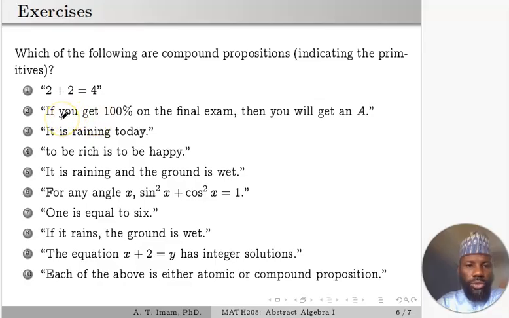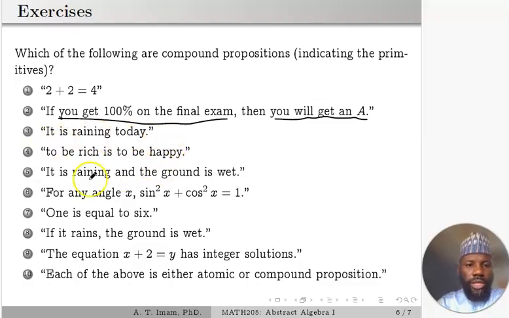You get 100% in the final exam is a proposition, and you will get an A is also a proposition. It can stand as a proposition on its own. So you have two atomic propositions, primitives, and these are combined using if-then, that is the implication operator, which we are going to talk about.